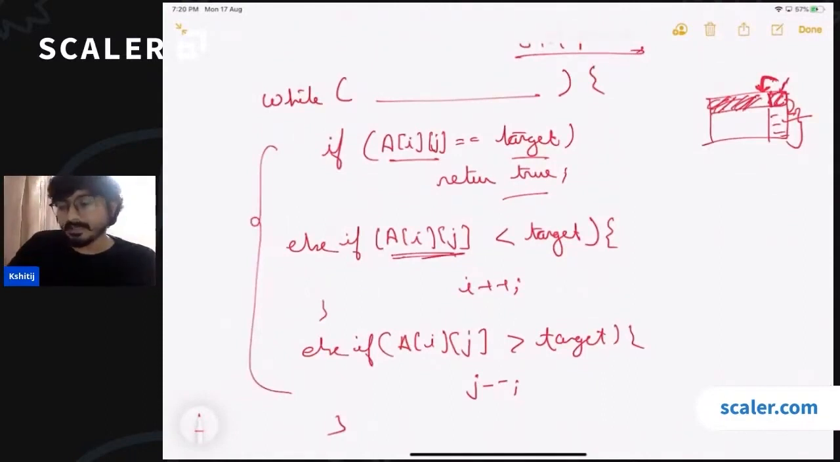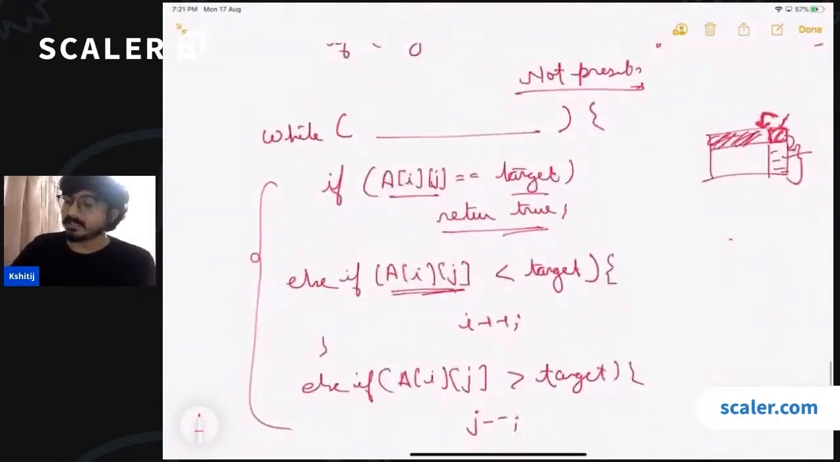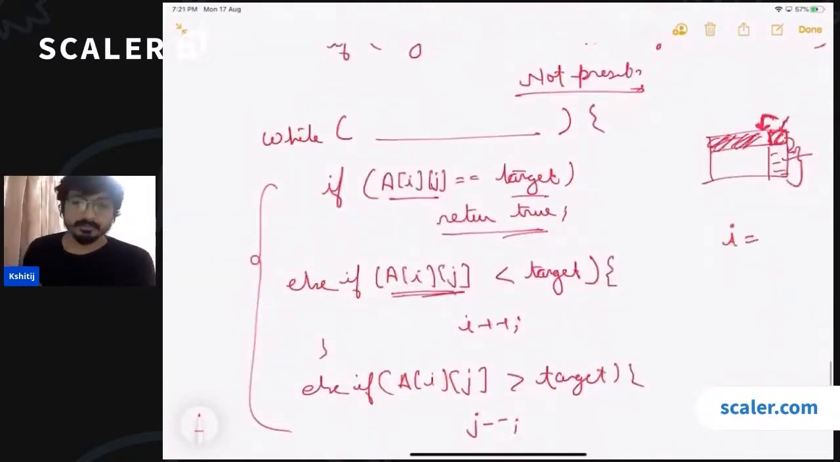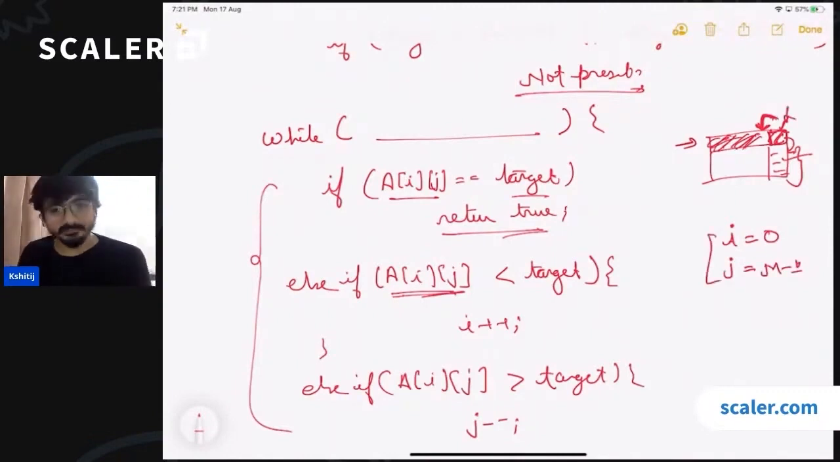If we find the target, then we are returning. So that will obviously break this while loop. But what should be the condition? What should be the boundary cases for this search? We're starting the initial I value from 0, right? This is the first row from where we are starting. The initial column value is the last column, which is m minus 1. So these are the initials from where we are starting.